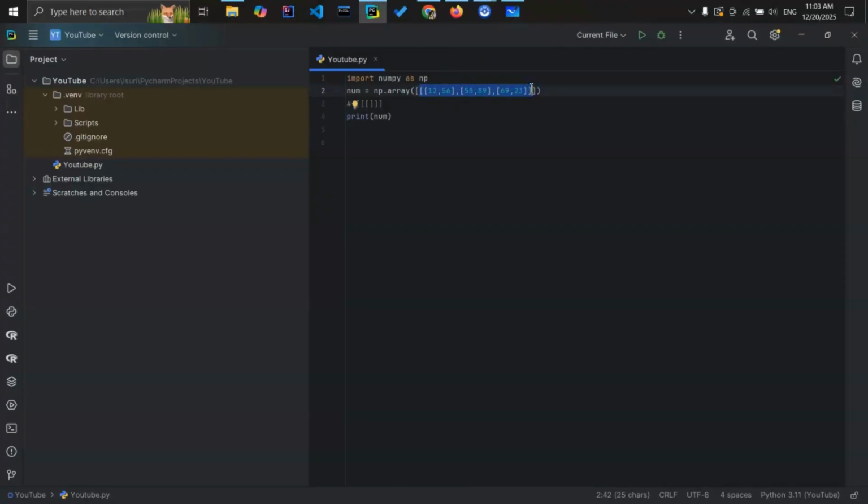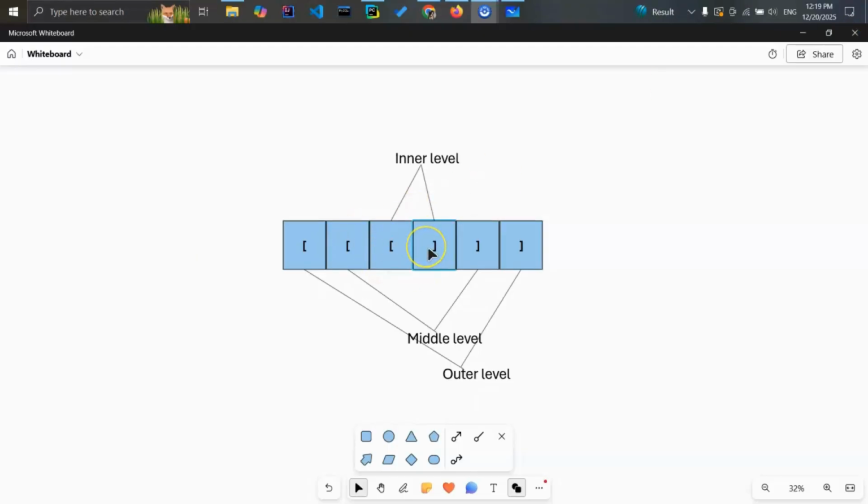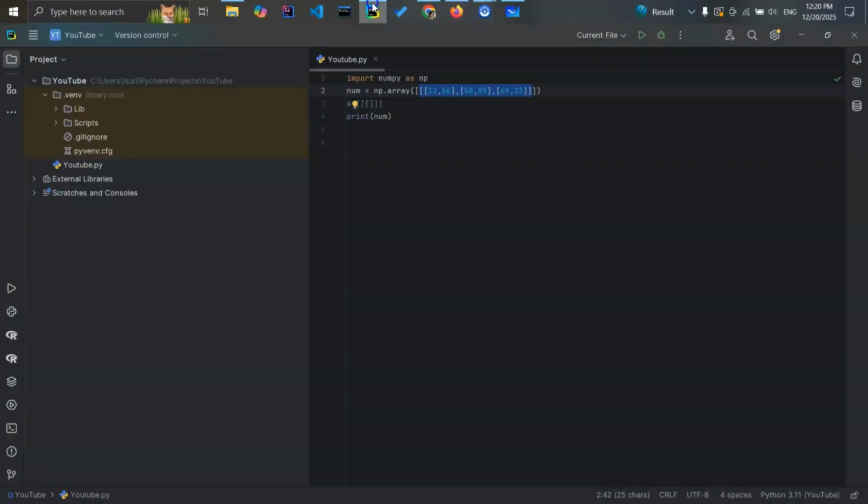It is a two-dimensional array, okay? This is the inner level. It represents each row on that page, right? See, this is the inner level of this array, right? It is a one-dimensional array, right? Okay.